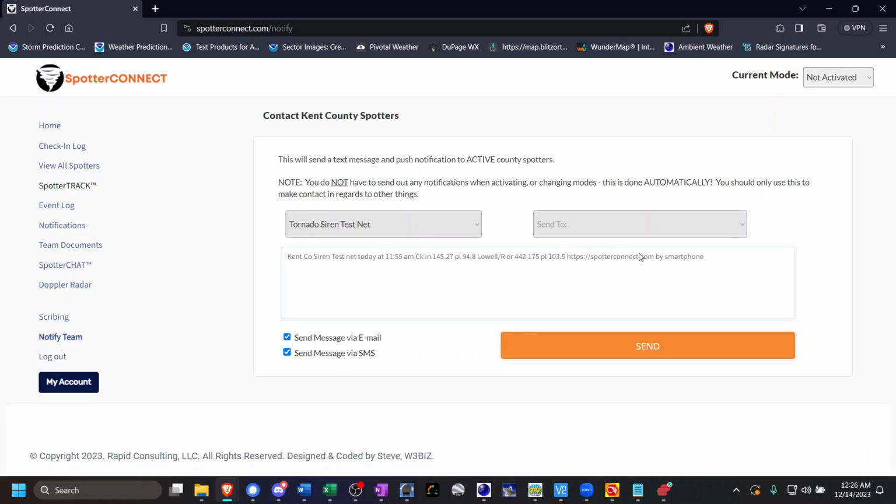So for example, if you are volunteering by sending out a page the night before regarding an upcoming tornado siren test net, you do have the ability as a scribe to select that message, and determine whether you want to send it via both email and SMS or separately, as well as whether you want to send it just to the Kent County Skywarn team or to everybody who is not only a Kent County Skywarn spotter, but also on the paging list as well.